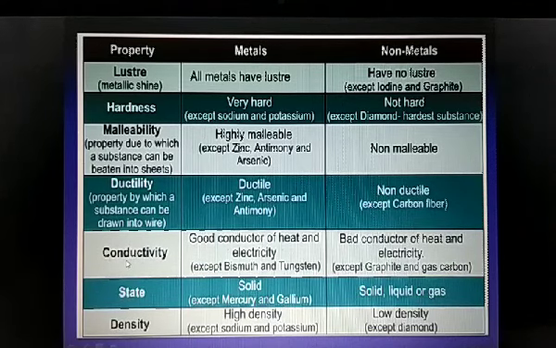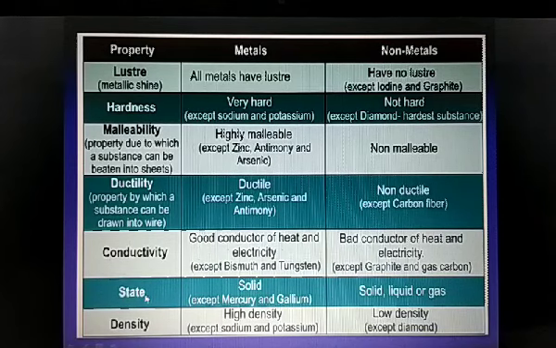Next, fifth is conductivity. All of you know that metals are good conductors of heat and electricity. Now we have two exceptions here: bismuth and tungsten. And next, non-metals are poor conductors or bad conductors of heat and electricity except for graphite, which is a type of carbon only, and gas carbon.